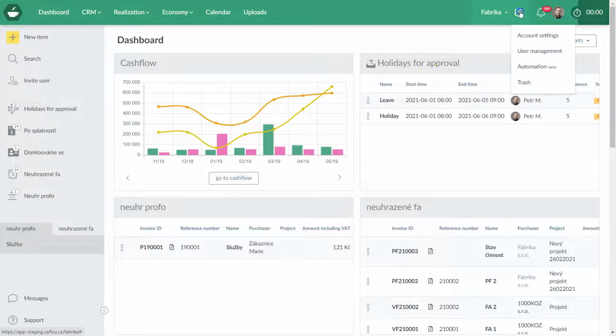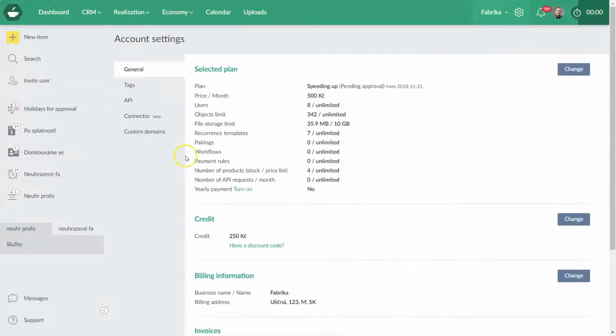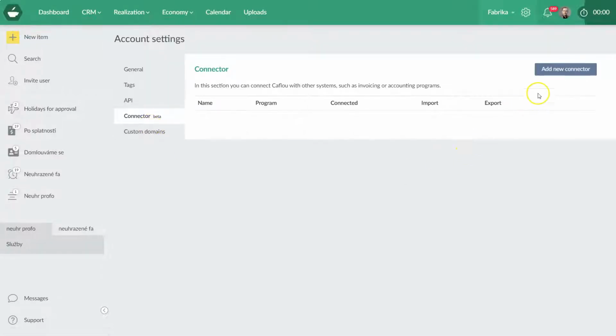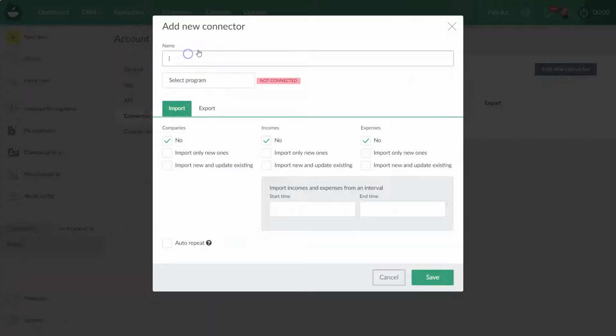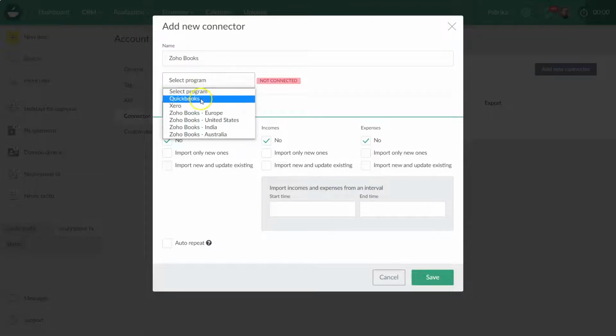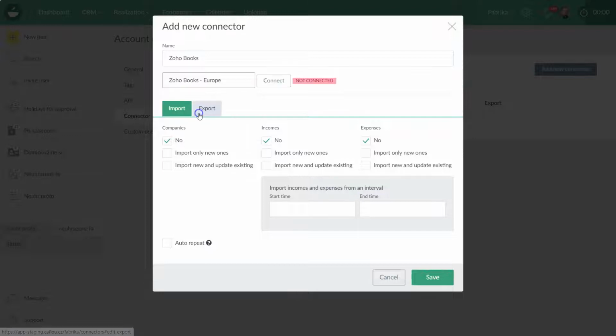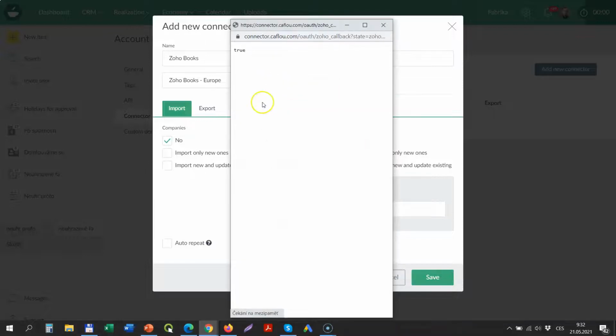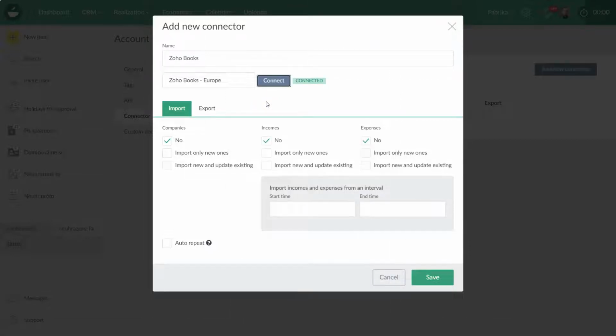If you want to do that, you need to go to Account Settings, Connector, and here you create a new connector. Name it here. You will pick the system, Zoho Books, you need to specify where your Zoho Books account is. So I'll just pick Europe and I'll click Connect. You will need to authenticate. If you already logged in into Zoho Books, it'll be quick. If you're not, you will need to log in, as a part of this process.